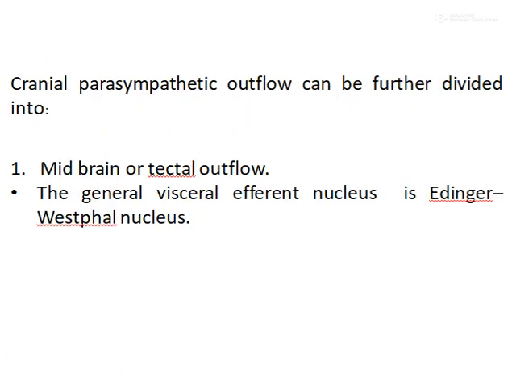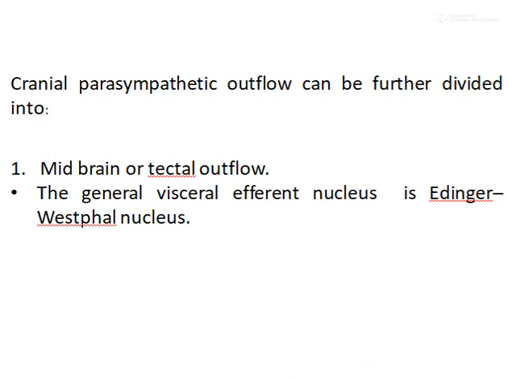The cranial parasympathetic outflow is divided into midbrain or tectal outflow and bulbar outflow. The general visceral efferent nucleus associated with the midbrain or tectal outflow is Edinger-Westphal nucleus. This nucleus lies in the midbrain and it is closely related to the oculomotor nucleus complex.